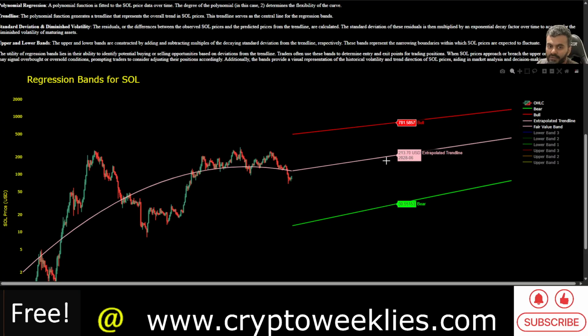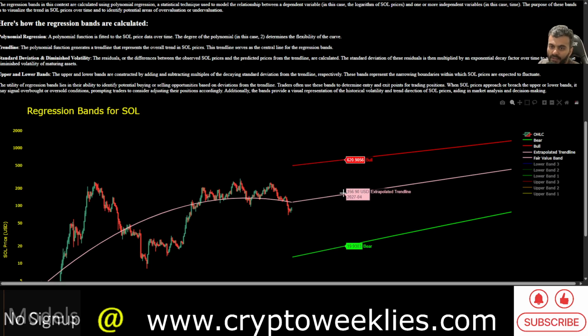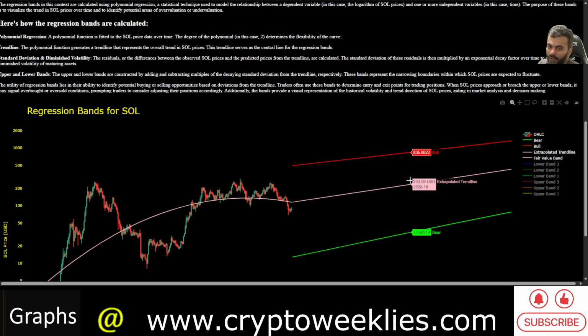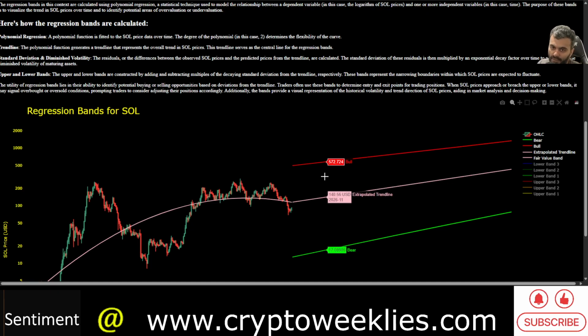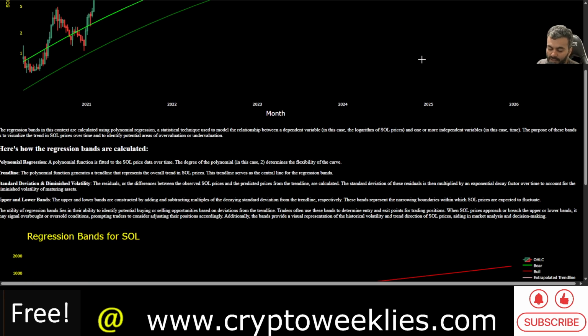Projecting out is always harder to do, but let's say we were to use this model to project what the theoretical peak for SOL could be, let's say in 2028, if the altcoin season were to begin at that level. The bullish case at that point is at around $830. The base case is at around $233. The bear case, one would imagine by that time the bear case would have already materialized. This time around, the worst case in the bear case scenario is at around $25, $26 at this point.